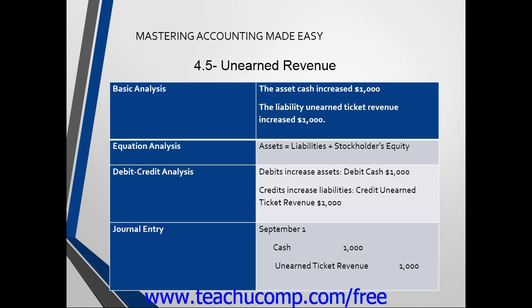Our journal entry would show the date of the transaction. For our example, let's say they received the cash on September 1st. Then cash would be debited $1,000, while unearned ticket revenue would be credited $1,000.